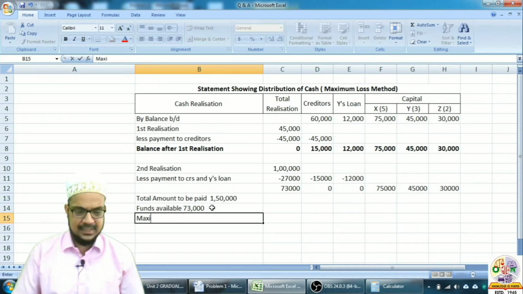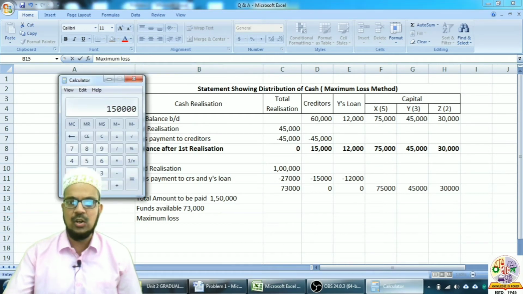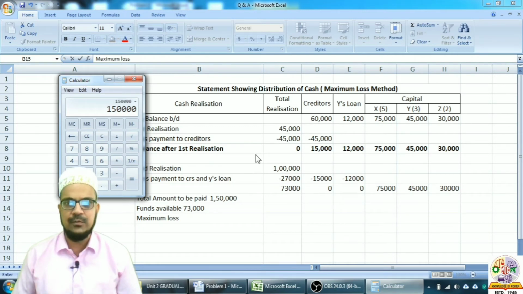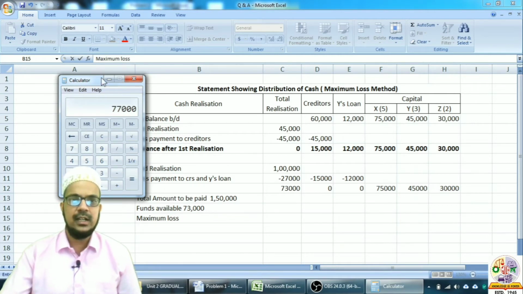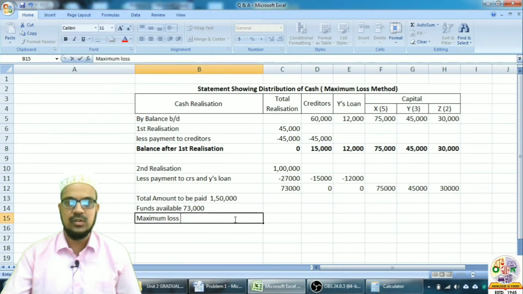So maximum loss will be, how much loss are we suffering? 1,50,000 minus 73,000. So 1,50,000 minus 73,000, it comes to 77,000. Okay, so the maximum loss we are suffering is 77,000.